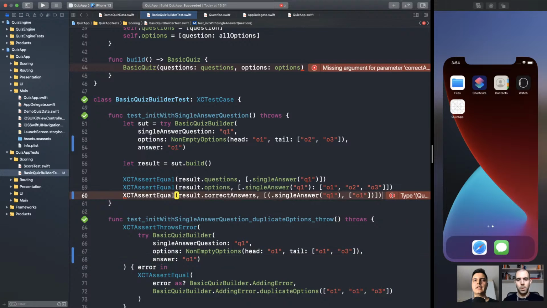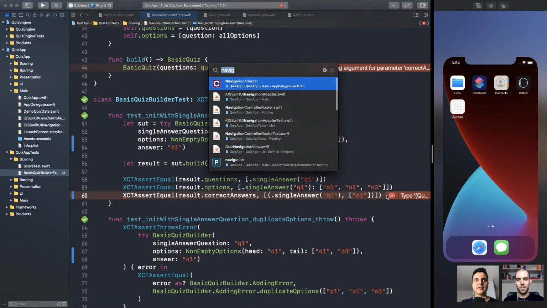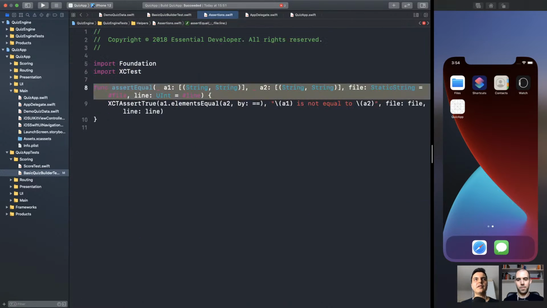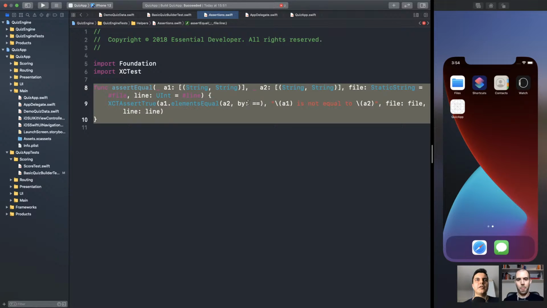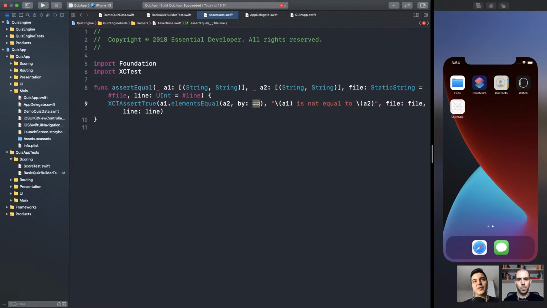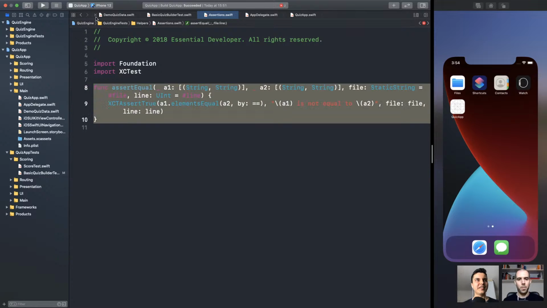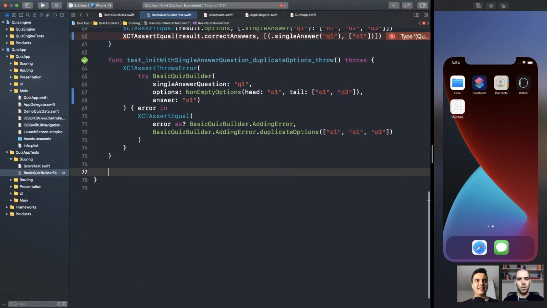Okay. Yeah, and this is because tuples are not equatable. Yes. Tuples are not equatable yet in Swift 5.3, unfortunately. Hopefully they will be at some point. So we dealt with this problem in a previous episode. We created the assertEqual, a custom assertion. Yes, there it is. It's a custom assertion that uses the equal function, because tuples are not equatable, but they provide an equal function. So we can create our helper here, following this idea.